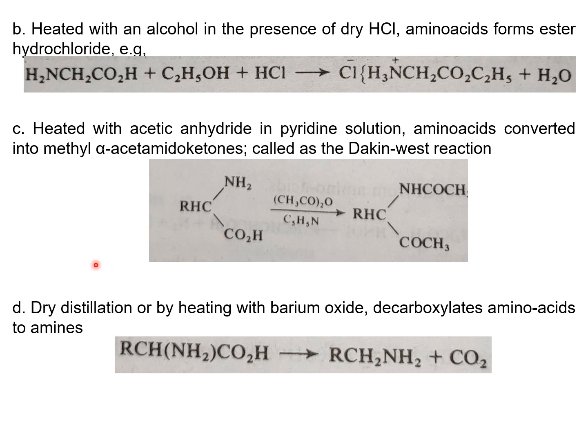Next one is through dry distillation, or better by heating with barium oxide, amino acids are decarboxylated to amines. Means if any amino acids are heated with barium oxide, it gives decarboxylation of amino acids to amines.